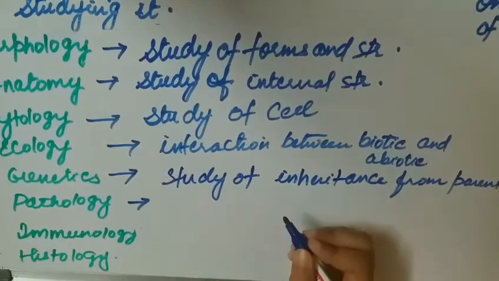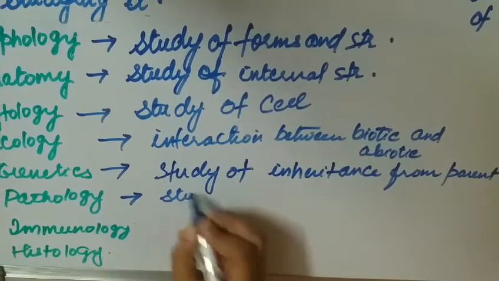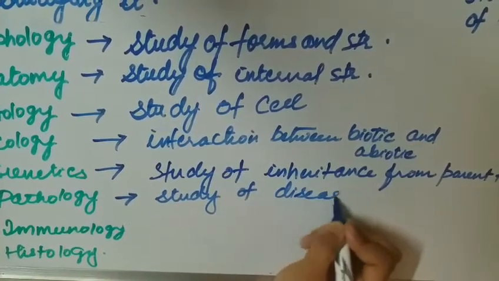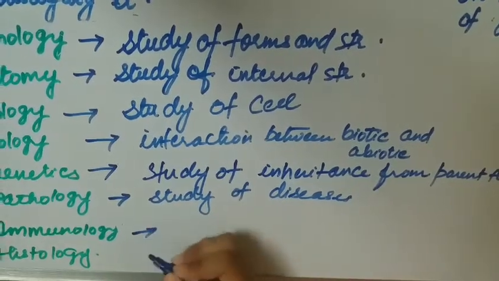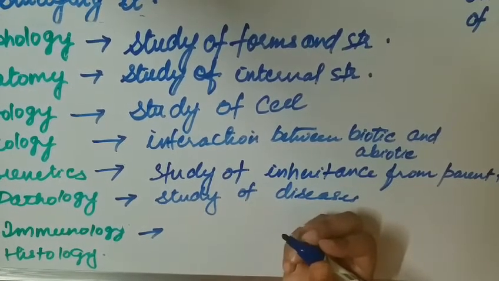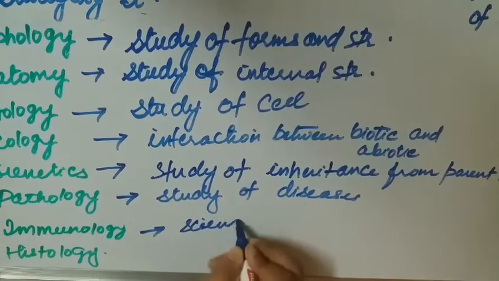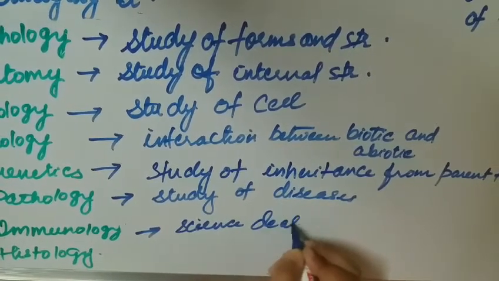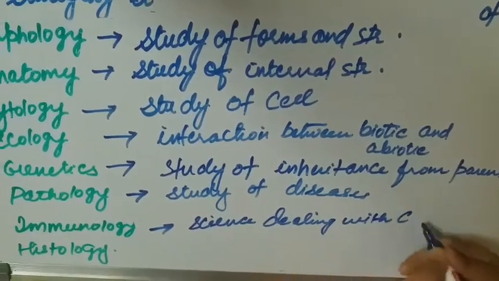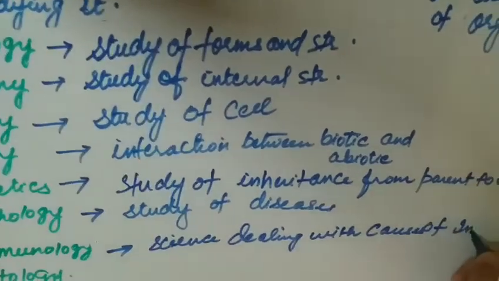Pathology is the study of diseases. Immunology is the science which is basically dealing with the phenomena and the causes of immunity.